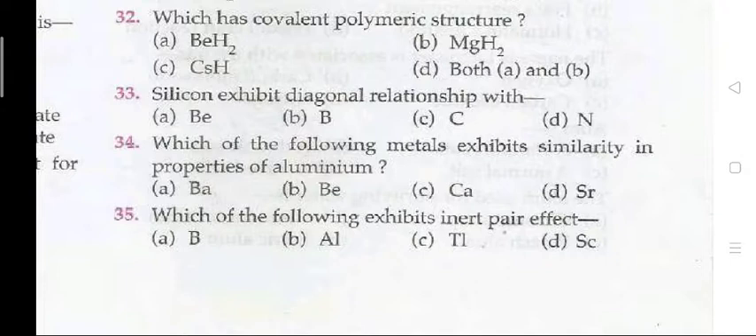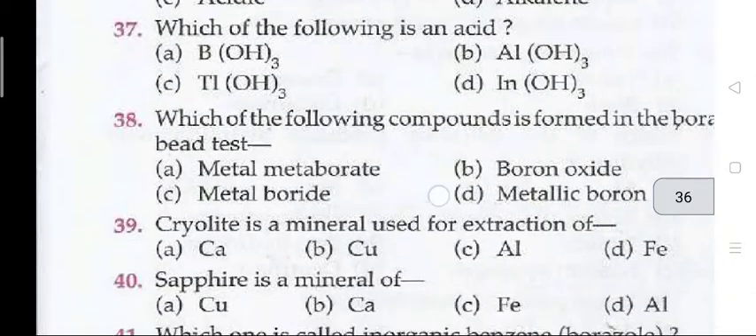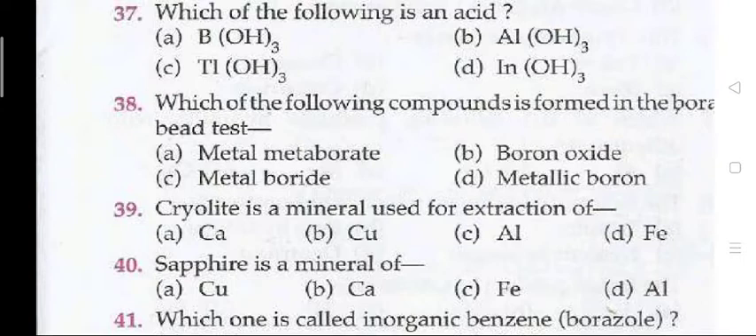Question 35. Which of the following exhibits inert pair effect? The right answer is C. Tl. Question 36. An aqueous solution of borax is. The right answer for 36 is D. That is alkaline. 37. Which of the following is an acid? That is A. B(OH)3.